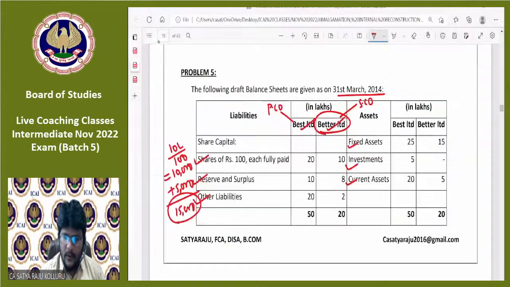Next, share capital. Please all of you remember that share capital is not 10 lakhs. After issue of bonus shares, 5 lakhs were added and there is a reduction of 5 lakhs in reserves and surplus. So that's why the share capital you need to transfer to the equity shareholders account was 15 lakhs, not 10 lakhs.